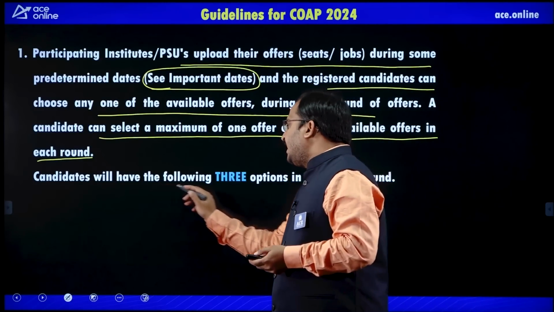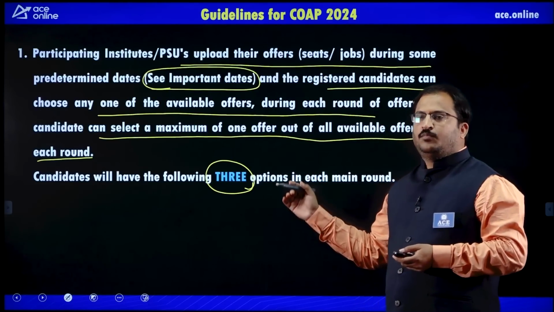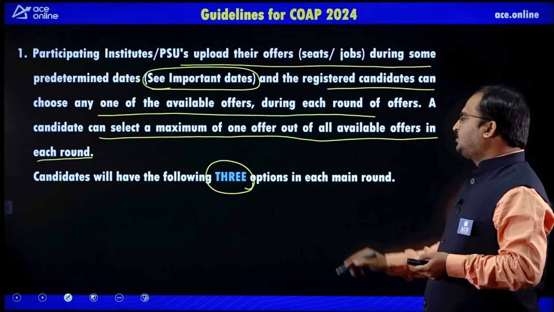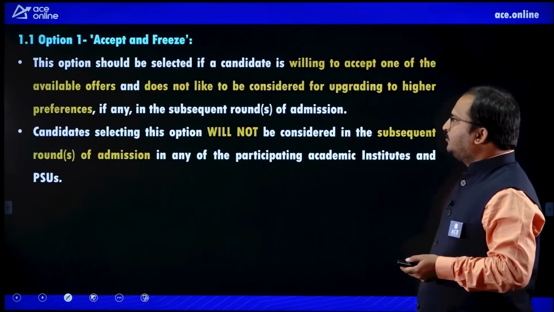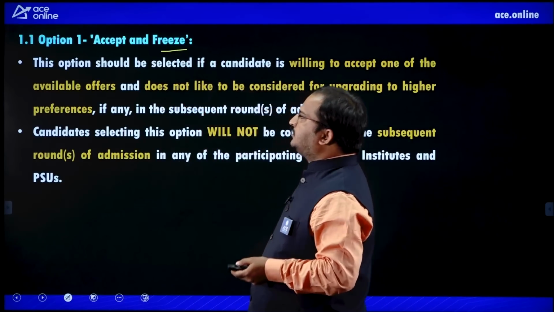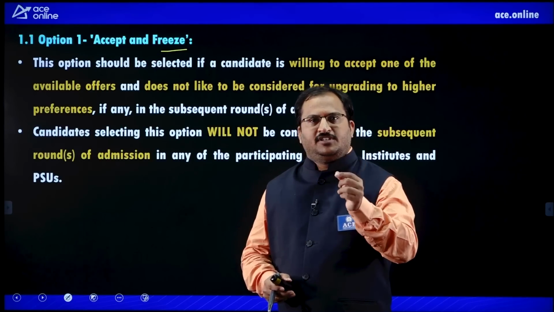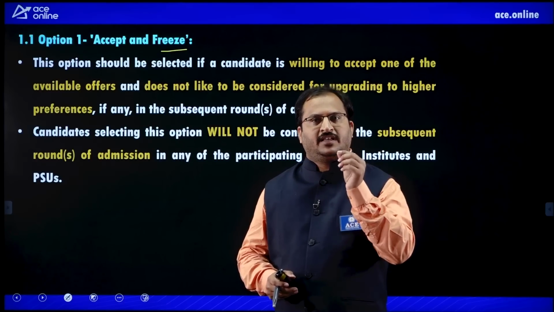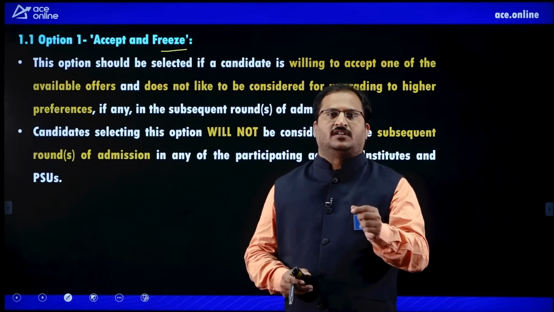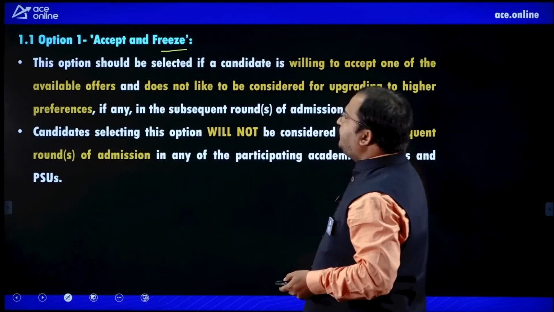Then candidates will have the following three options. These three options are very important, dear students. What are those three options in the main round? I will tell you here. Option 1 will be accept and freeze. See here, you have got an admission in a particular institute. You liked that offer. Then you can click on accept and freeze.